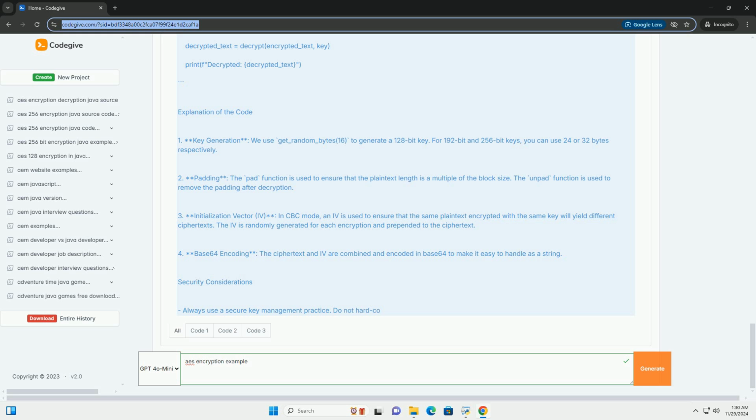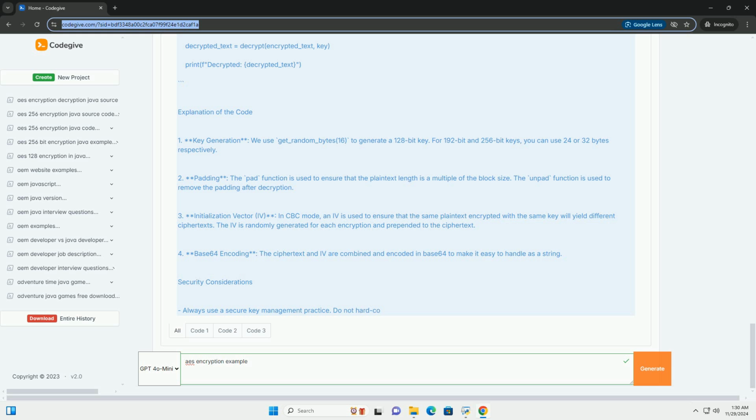AES encryption example in Python. Here's a step-by-step example of how to use AES encryption in Python. Step 1, import required libraries. Step 2, define functions for encryption and decryption. Step 3, use the functions. Explanation of the code.